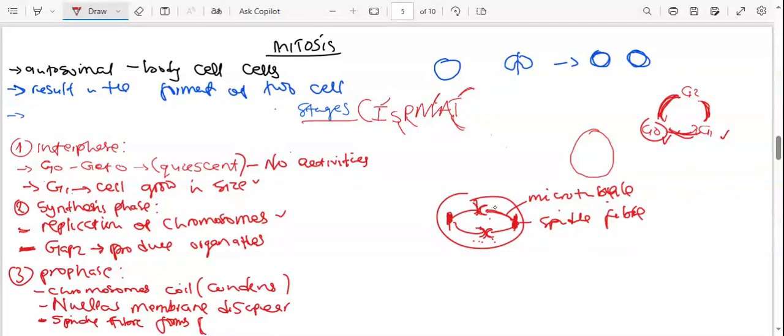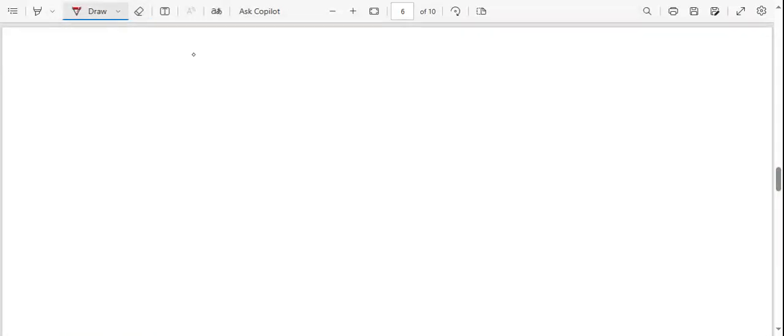So that's the job of microtubules. Sometimes they act as filaments, to give strength to the cell. So we are now done with prophase, and we go to metaphase.